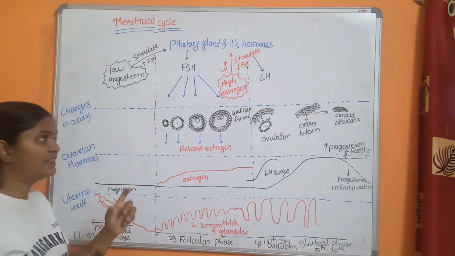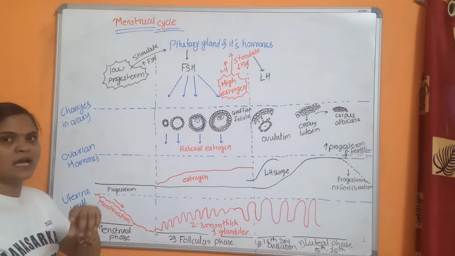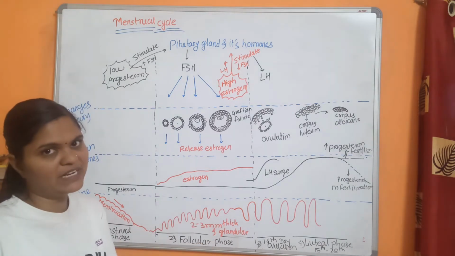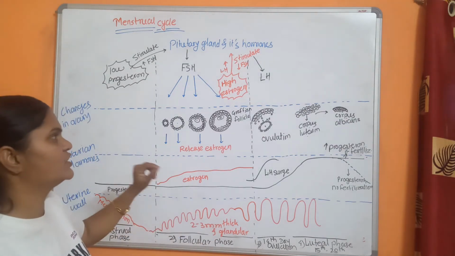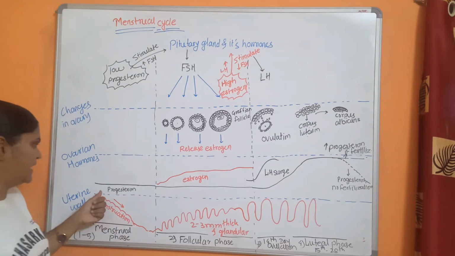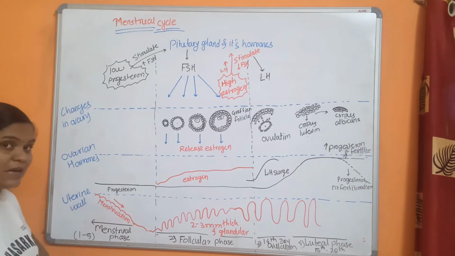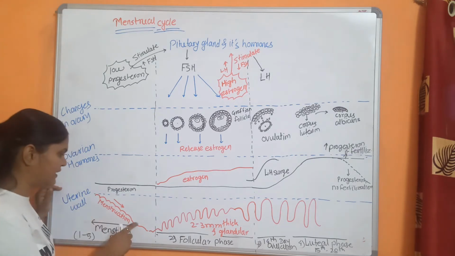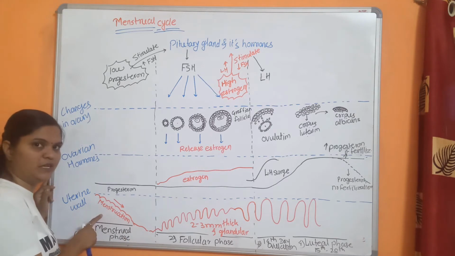So remember that after ovulation from the Graafian follicle, the secondary oocyte is released and the remaining part is called corpus luteum, and that corpus luteum secretes progesterone. What will the corpus luteum do? It will secrete progesterone. If the progesterone level is low, what will happen? The menstrual phase will start.